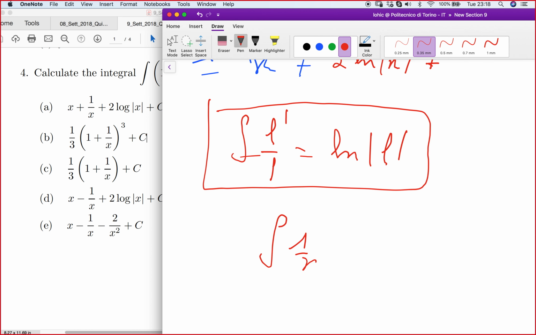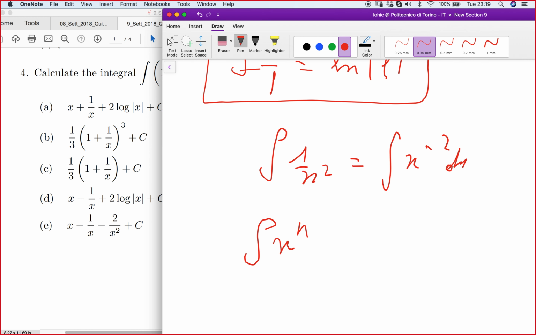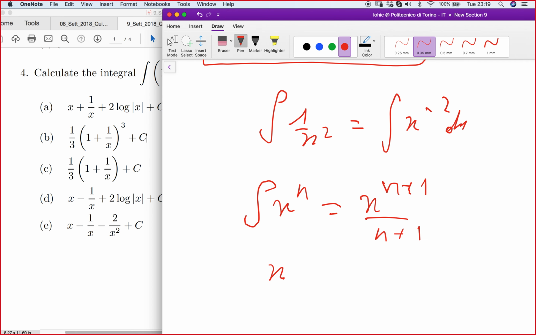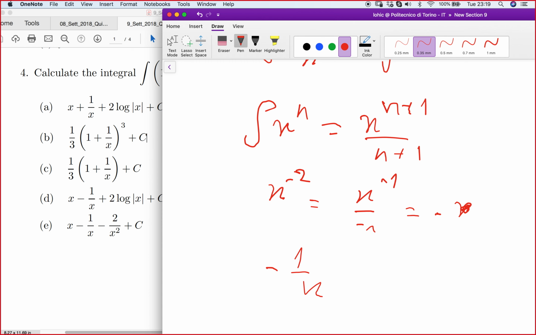Here you have plus the integral of 1 over x squared. The integral of 1 over x squared is like writing the integral of x to power minus 2 in dx. But the integral of x to power n is x to power n plus 1 over n plus 1. So the integral of x to power minus 2 will just be x to power minus 1 over minus 1, equal to minus 1 over x. Is that clear?